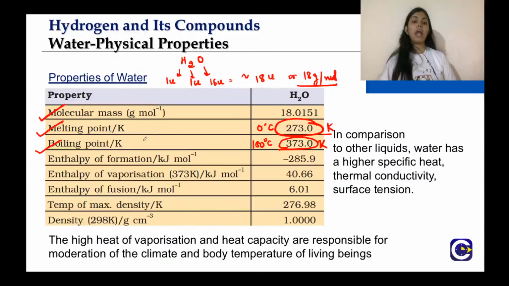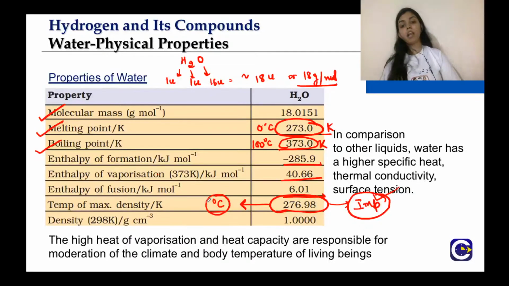However, you can have a look at the enthalpy of formation, it is minus 285.9 kilojoule per mole. Enthalpy of vaporization 40.66, enthalpy of fusion 6.01, temperature of maximum density 276.98. Now this is very important. This is an area of question, that at what temperature water has its maximum density. Now your work is to convert this Kelvin into degrees Celsius. Convert 276.98 into degrees Celsius and tell me the answer.